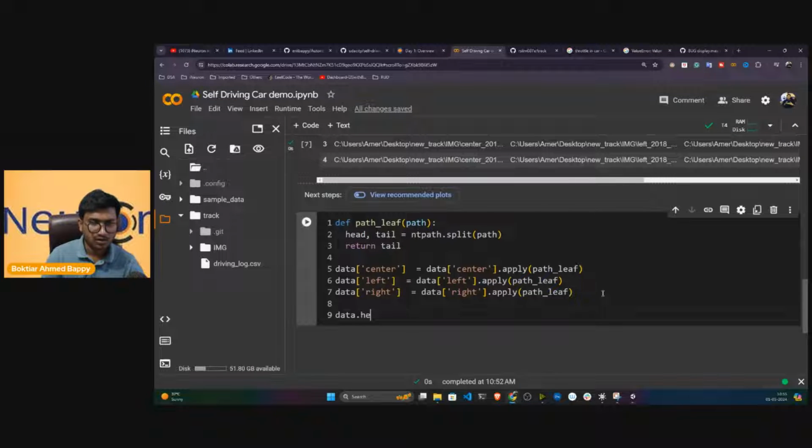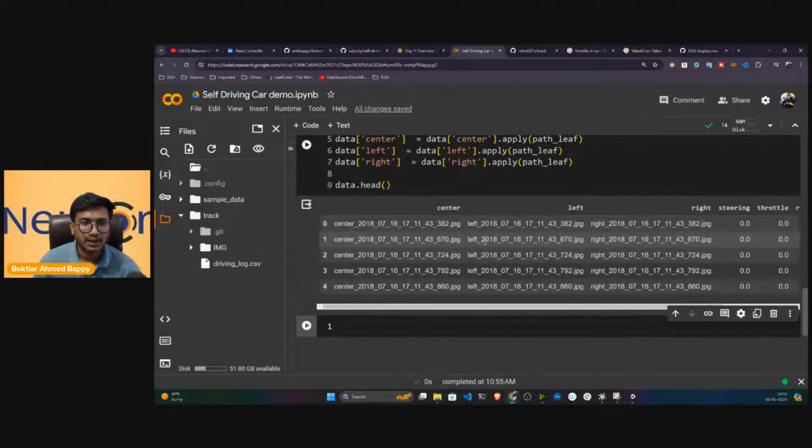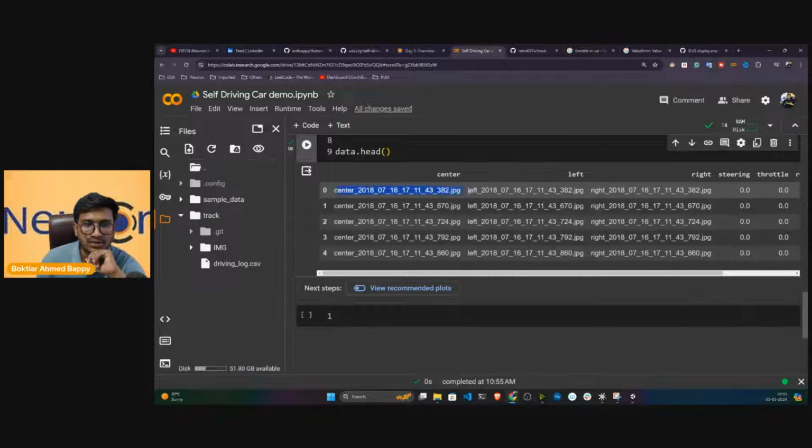So data.head. Now if I hit enter, guys, you will see I simply pre-processed my path. Now you can see it is only the image name. I already removed that particular path from my analysis. Now easily I can load the data because it is inside track image, and this is the image name.